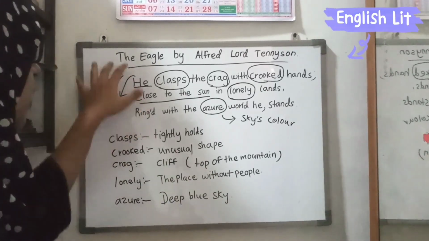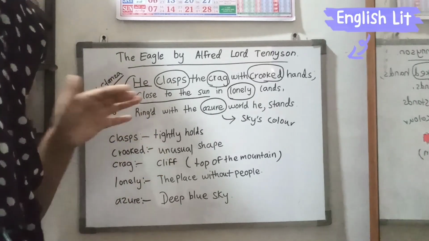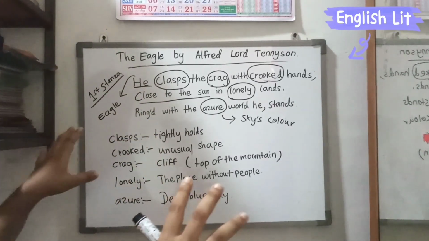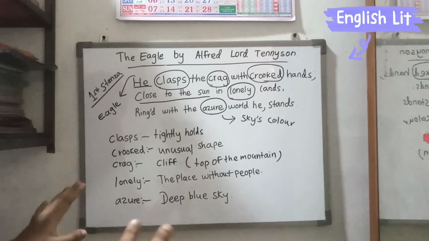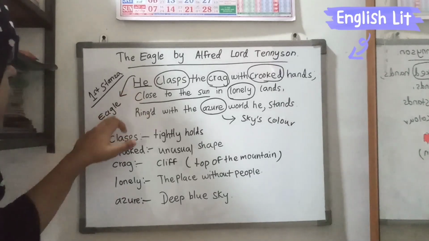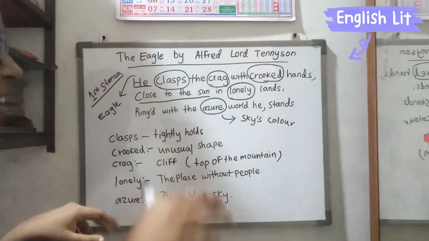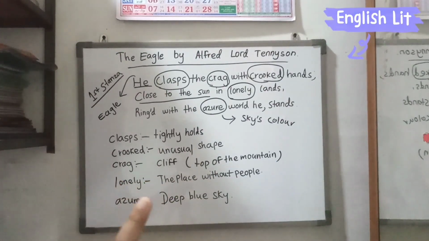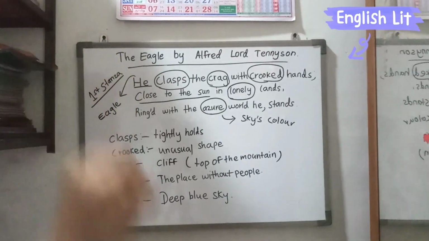The title Eagle already suggests that the poem is going to tell something about the eagle. So we can clearly understand he refers to the eagle. The eagle tightly holds the top of the mountain with its shapeless legs. The eagle is on the top of the mountain. The top of the mountain is very, very sharp.